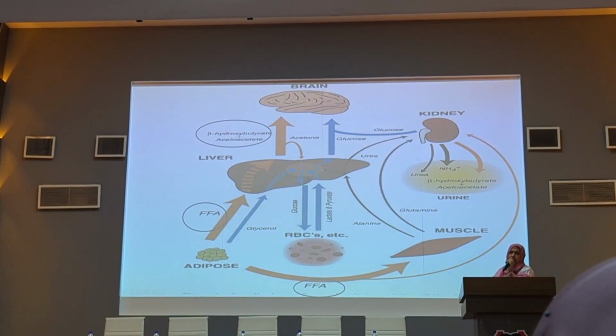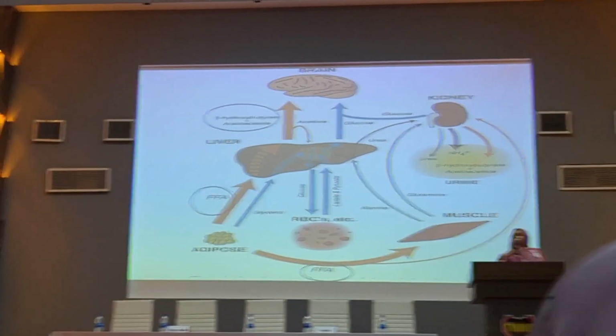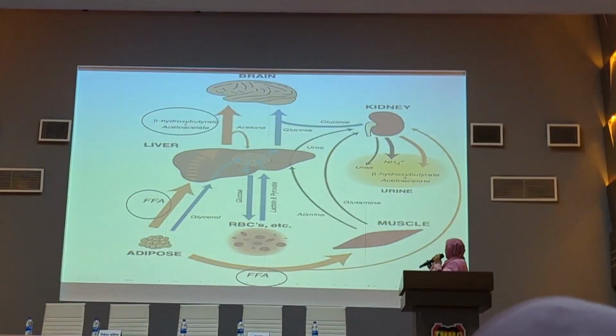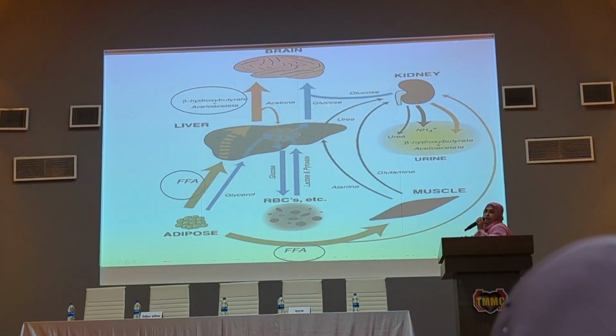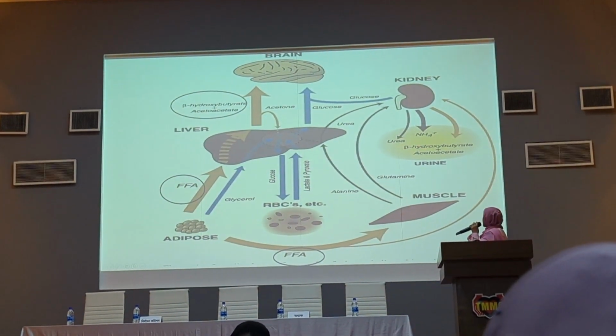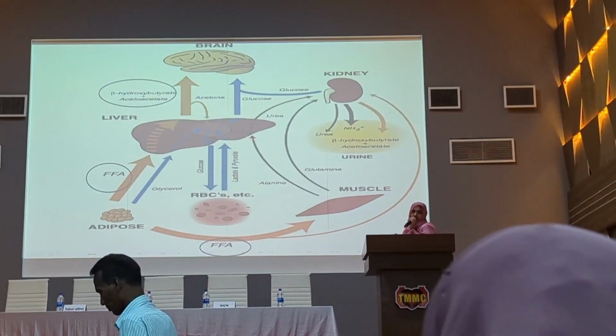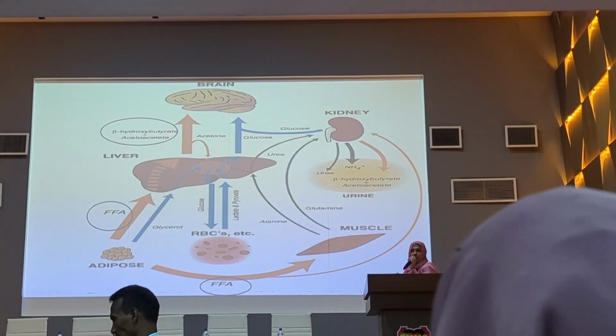Our kidney also acts as a buffer. The most important kidney buffer is the ammonia buffer, and this ammonia buffer helps in the secretion of ketone bodies and minimizes the ketogenesis that occurs in prolonged starvation.